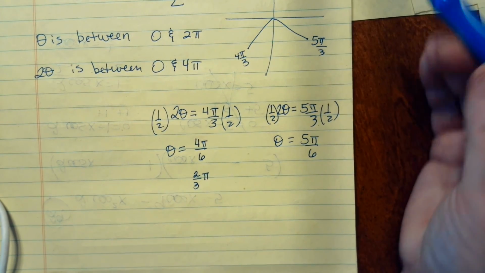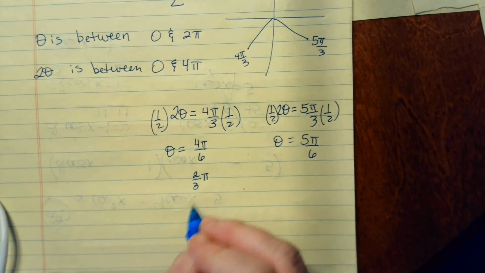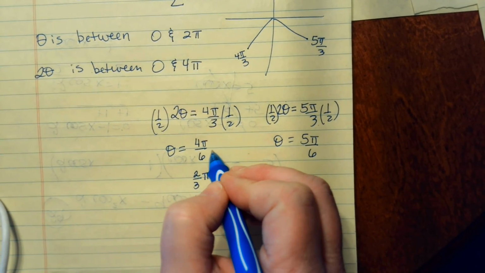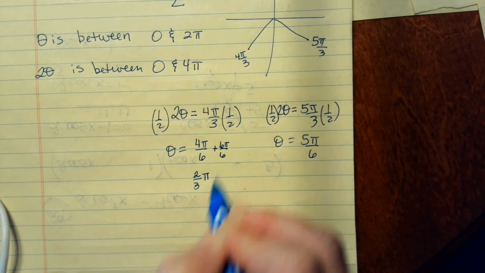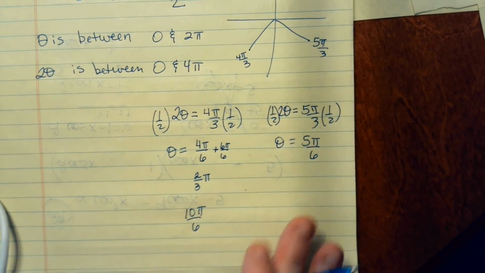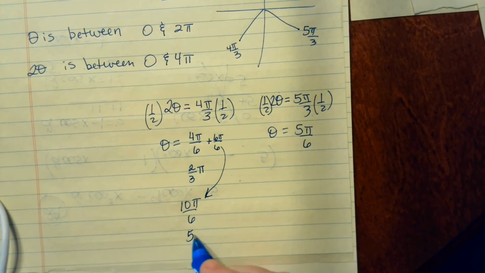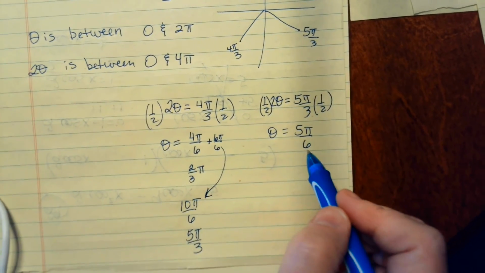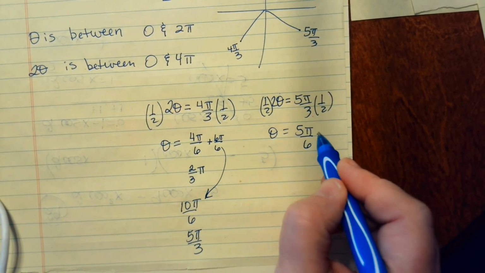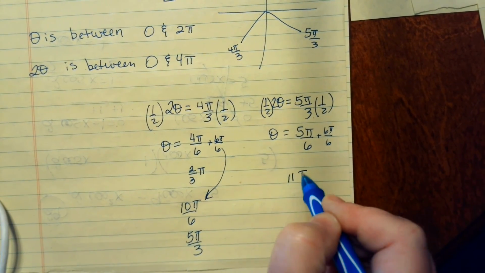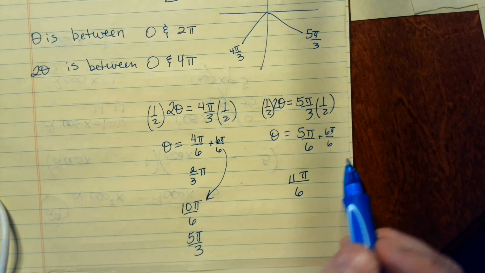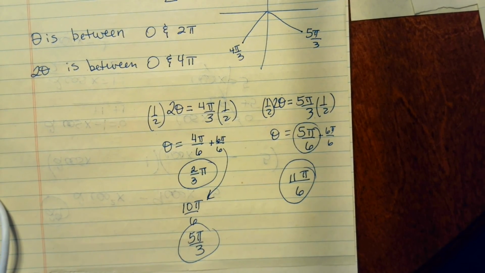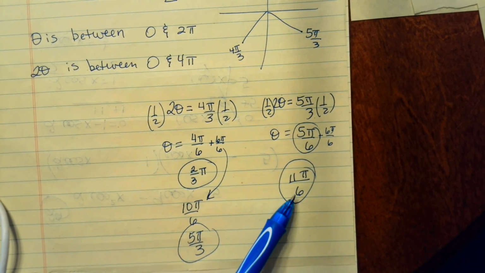Now, if you make another trip around the circle, you're going to add some pi to that. So if you added another pi to this, plus 6 pi over 6, that would give you 10 pi over 6, which would be 5 pi over 3. And if we added another here, we would get 11 pi over 6. So we have 4 answers here, and that is our number 33. Those 4 answers were 2 pi over 3, 5 pi over 3, 5 pi over 6, and 11 pi over 6.